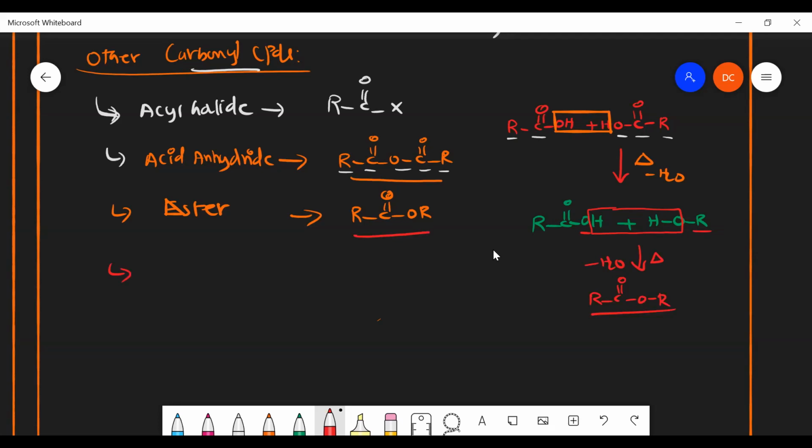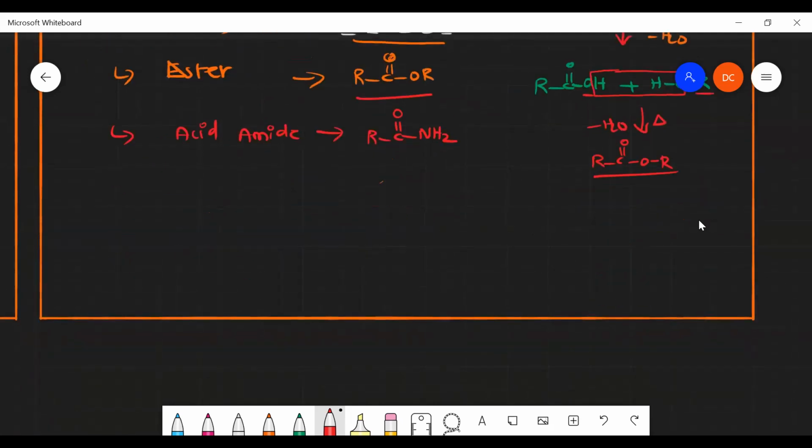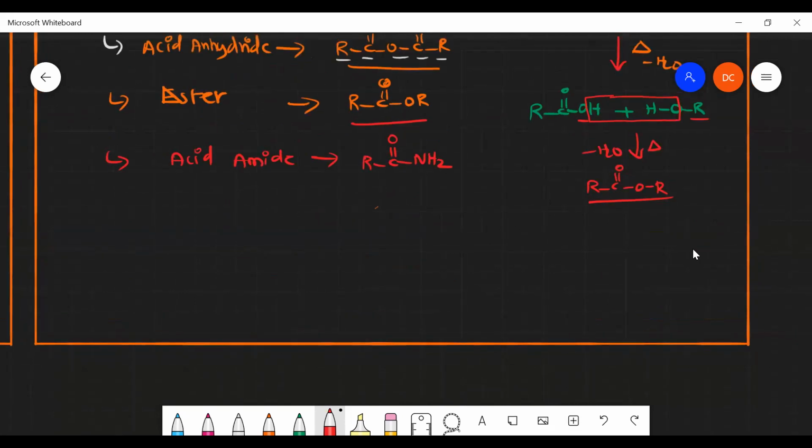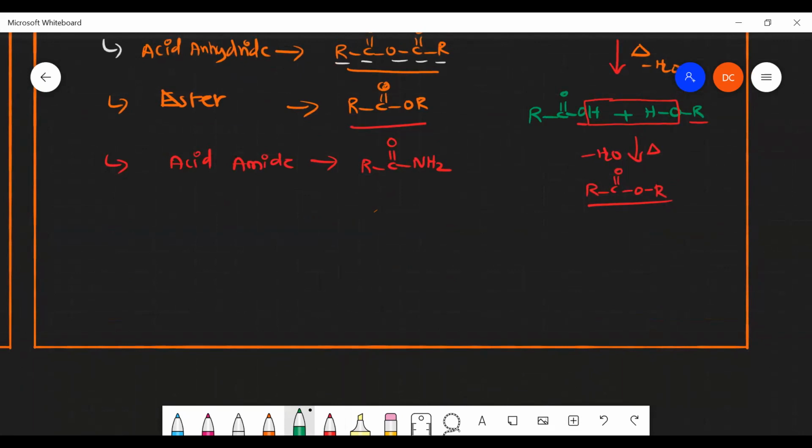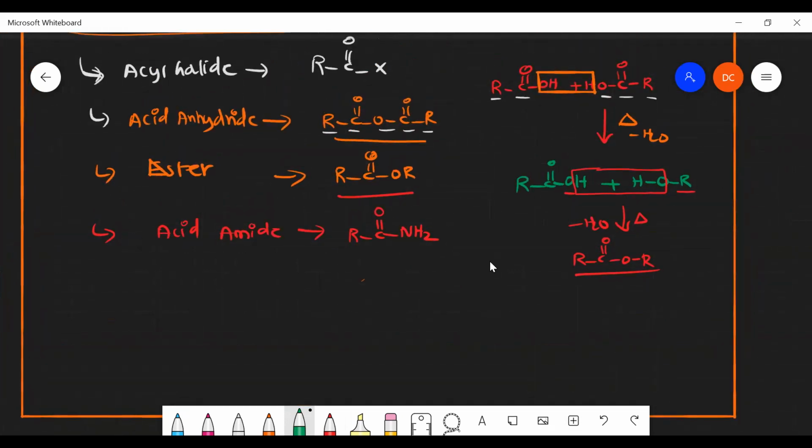And what about amide? Acid amide, I can say acid amide. R C double bond O NH2. How will it get formed? You can tell me: reacting with what does amide form? Ester, R C double bond O OH plus NH3, sir.